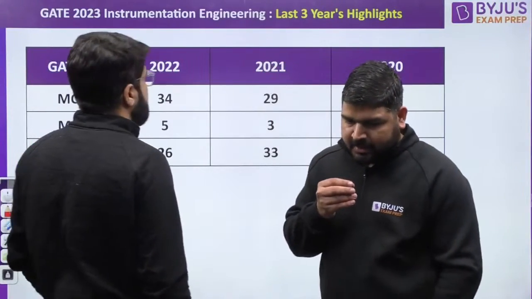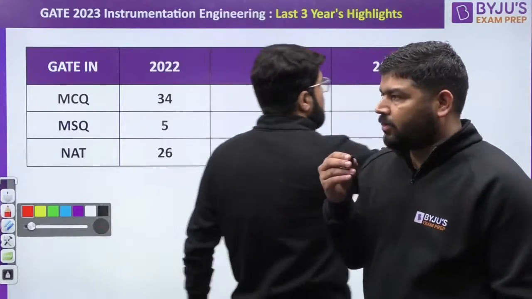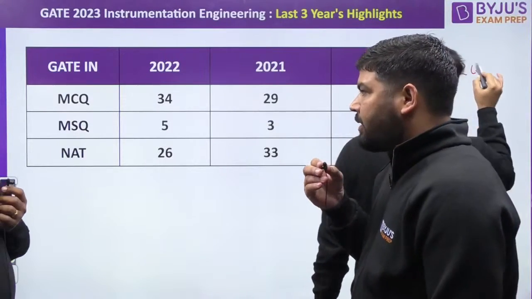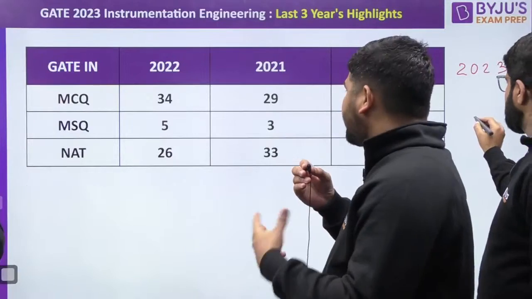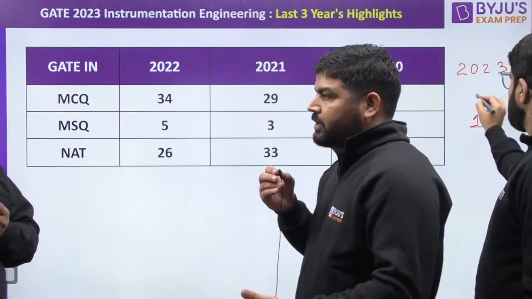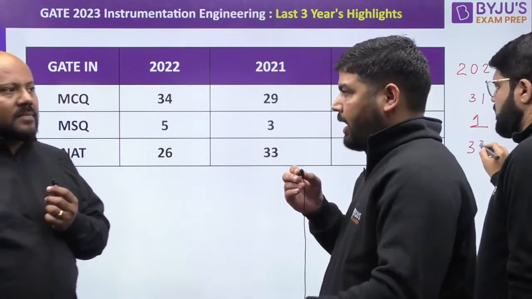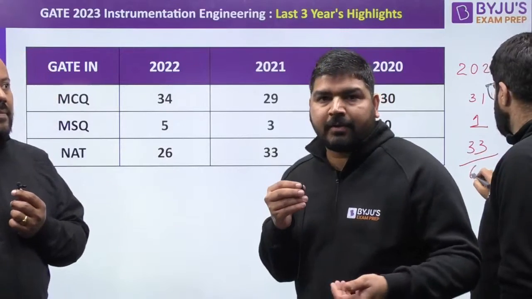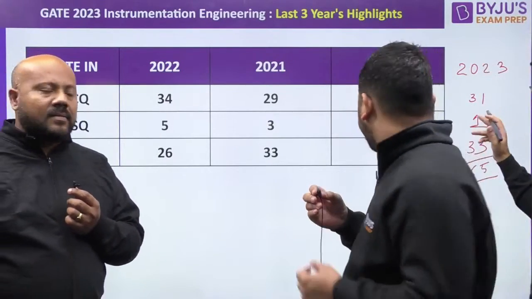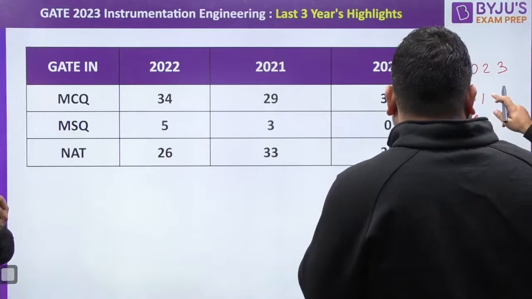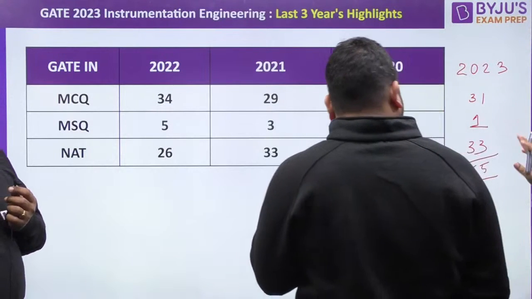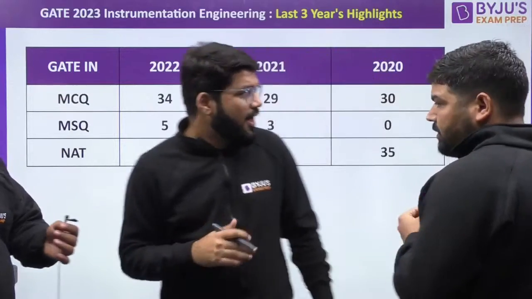Moreover, I think machines are fewer because they are not the core part. Yes, it's important for instrumentation, but it's not the core part. And moreover, if the number of questions in machines is at the higher end, then the difficulty level will always be increased. This is the weightage, yes, exactly, sir. 1 MSQ, 31 MCQs and 33 NATs. Okay, exactly, this is the data of 2023 that we have got.